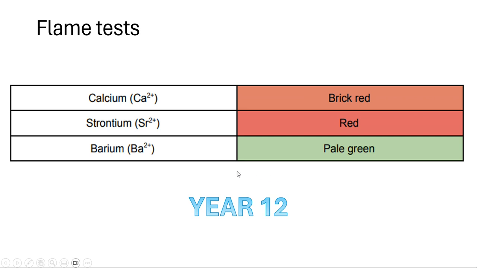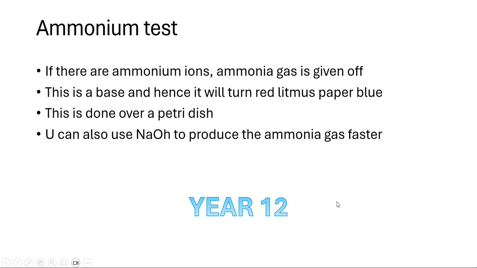Flame tests: calcium is brick red, strontium is red, and barium is pale green. Ammonium test: if there are ammonium ions, ammonia gas will be given off. This is a base, and hence it will turn red litmus paper blue. This is done over a petri dish. You can also use NaOH to produce the ammonia gas faster if you want.